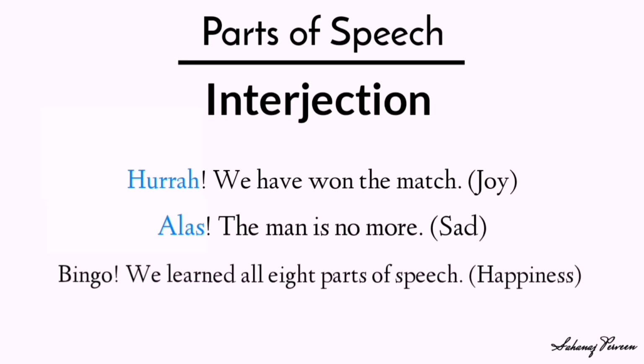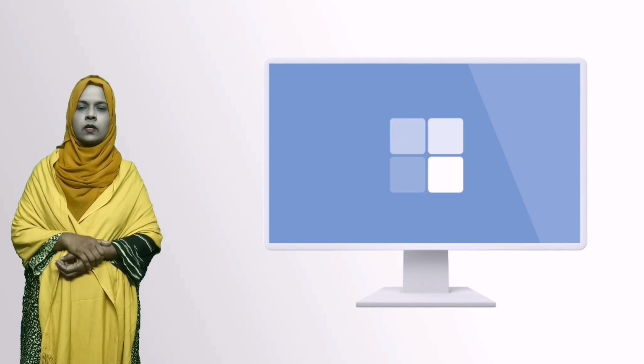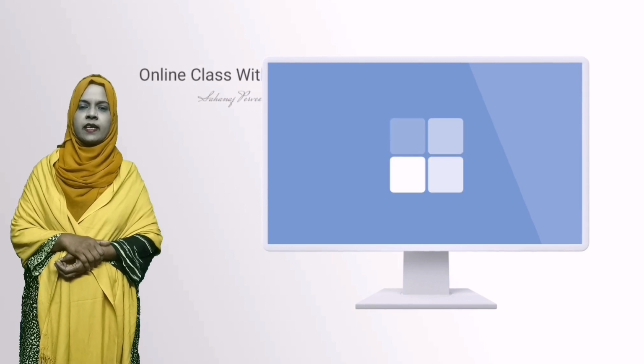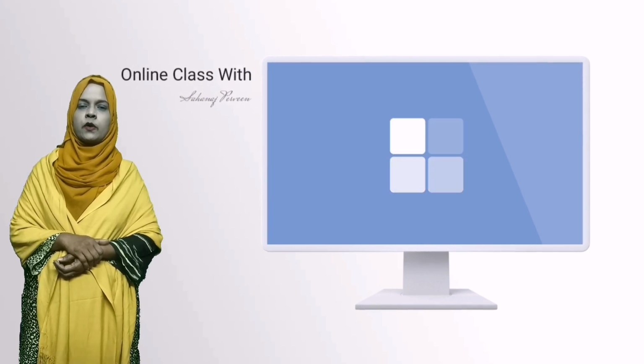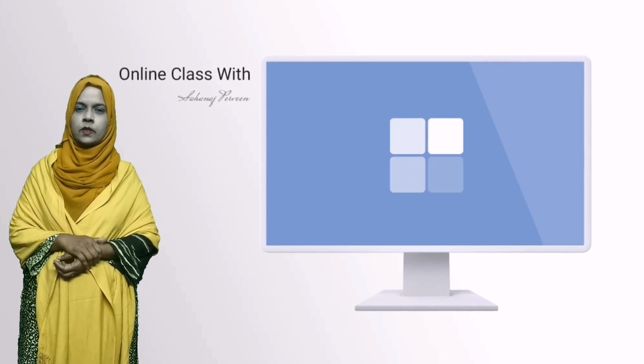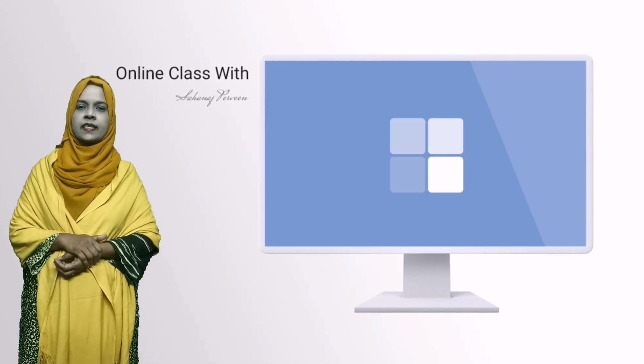Bingo! We learned all 8 parts of speech. Look at the word bingo. It is an expression of happiness. So, these are the 8 types of parts of speech. This brings me to the end of the lesson. Now I hope you have a clear idea on parts of speech. We will discuss each type of part of speech in detail in our next class.